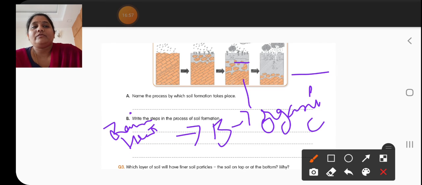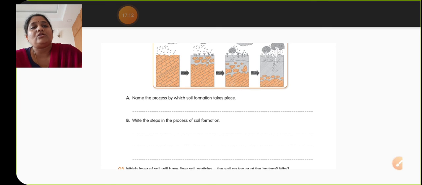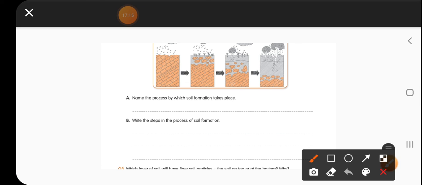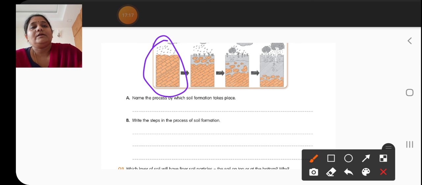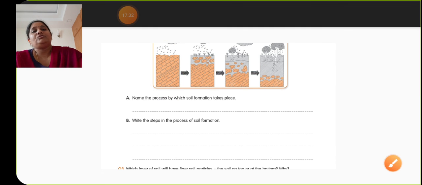And in the fourth picture, you can see that different layers of soil are formed, which is good for plant growth. Okay children, there are 4 steps where, due to the action of heat, sunlight and all those things, at first the heavier rocks start breaking, followed by settling of the heavier rocks at the bottom, then formation of organic matter, and then the seeping of water and growing of plants in the soil. Now let us move to the next question.